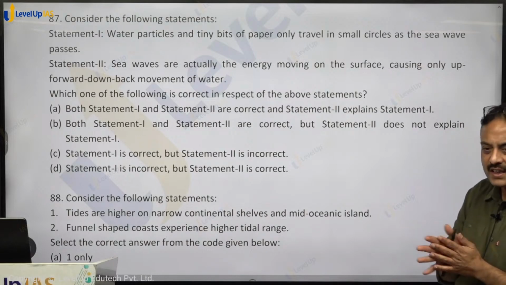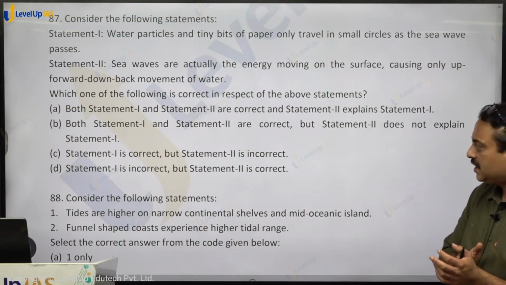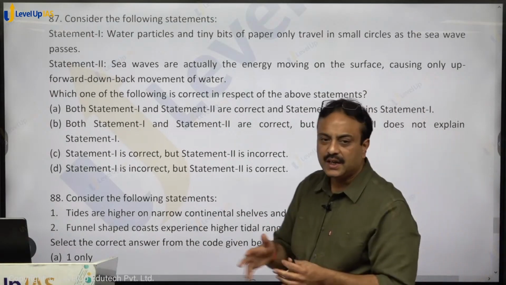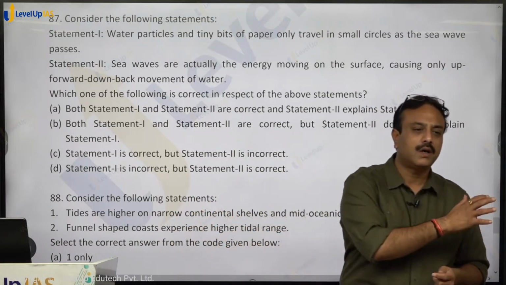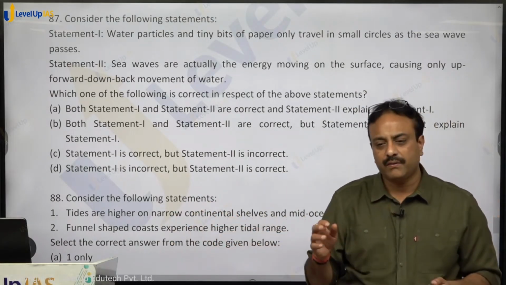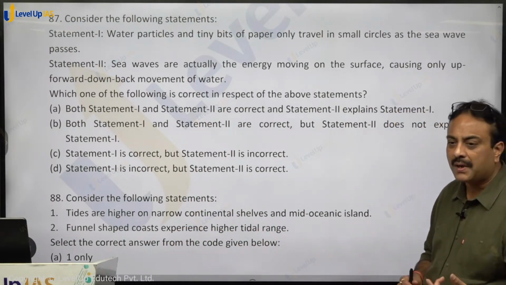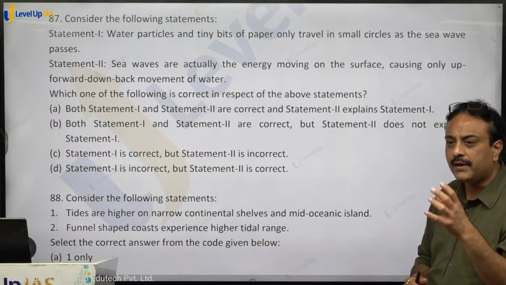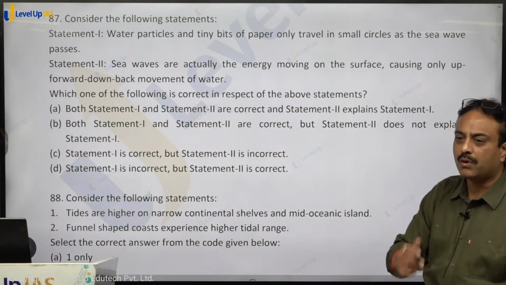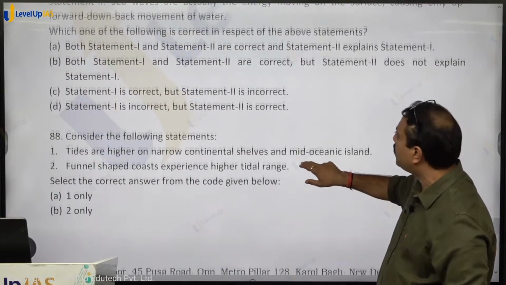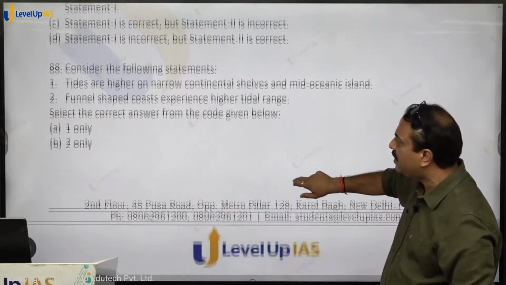Answer will be A. Statement 1 is also correct. Statement 2 is also correct. When the waves are generated, it is basically the energy that moves from one side to another. Actual movement of water is very less or negligible. So it causes circular movement of water particles, and whatever you drop over there, it will move up and down only. So both the statements are correct, and statement 2 is the correct explanation for statement 1.